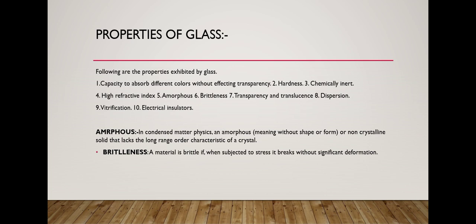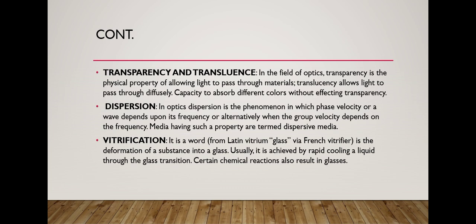Brittleness. A material is brittle if, when subjected to stress, it breaks without significant deformation. Transparency and translucence. In the field of optics, transparency is the physical property of allowing light to pass through a material. Translucency allows light to pass through diffusely, with the capacity to absorb different colors without affecting transparency.